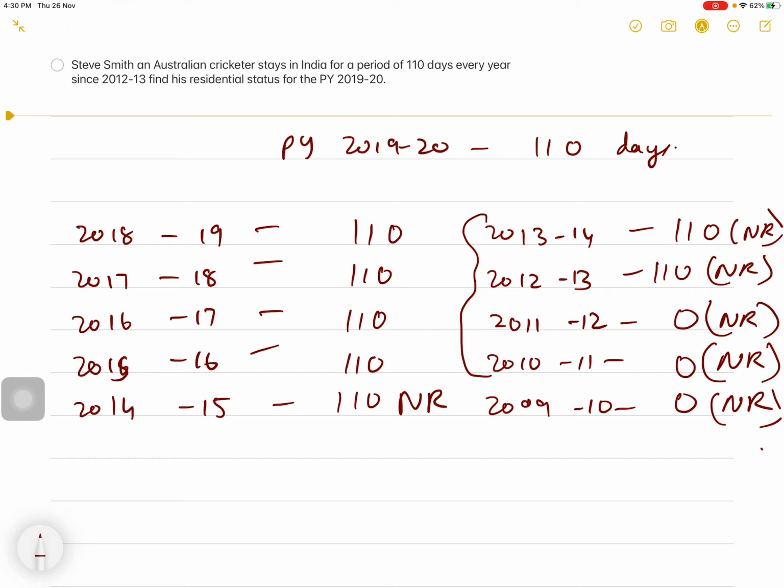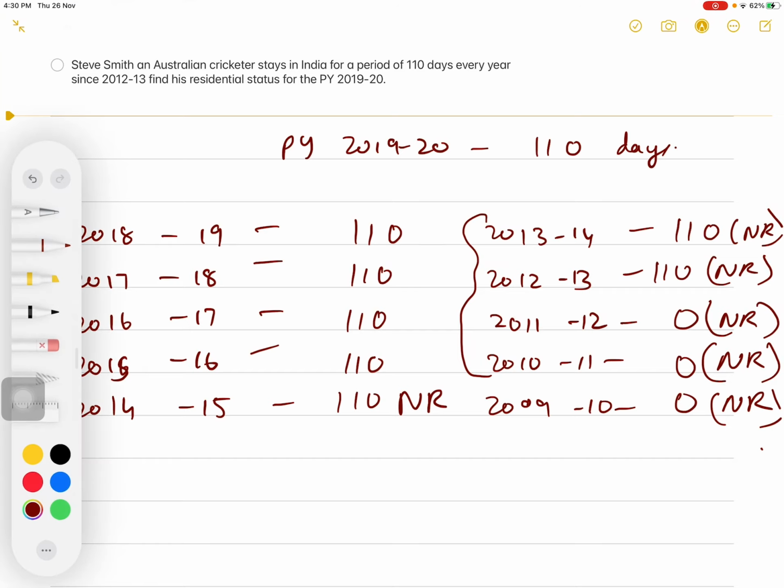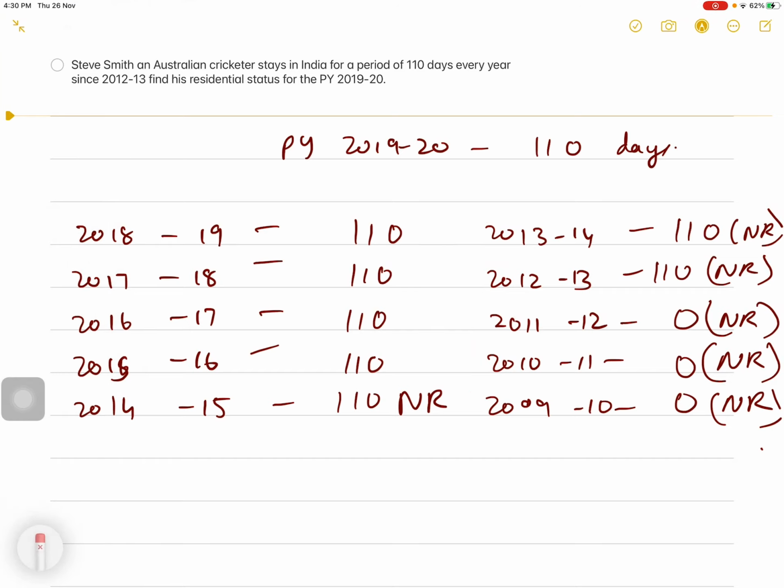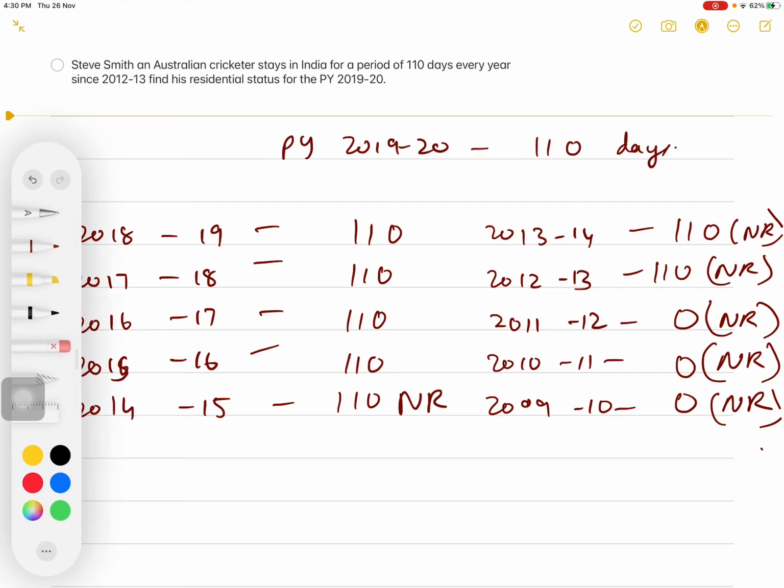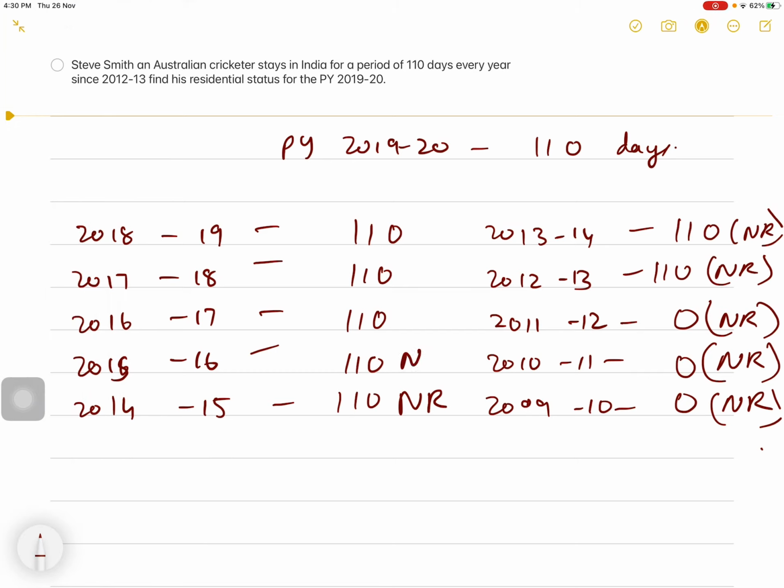For the year 2015-16, his stay in India is 110 days during the year, and in the preceding 4 years, his stay in India is 330 days, which is less than 365, so he does not satisfy the second basic condition, therefore he is non-resident.